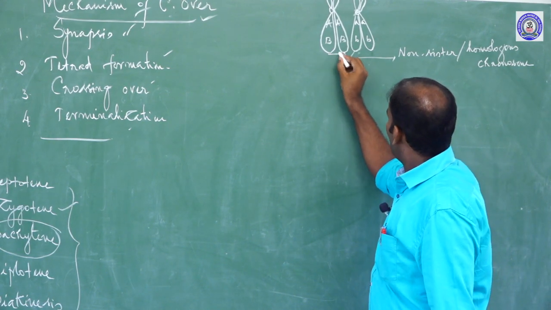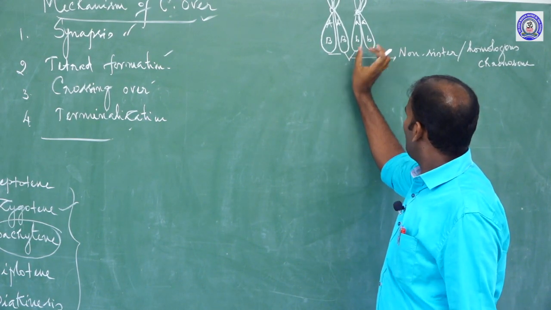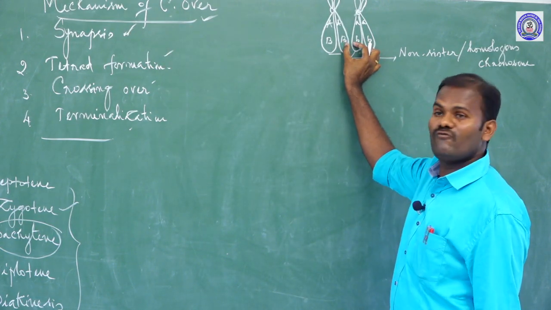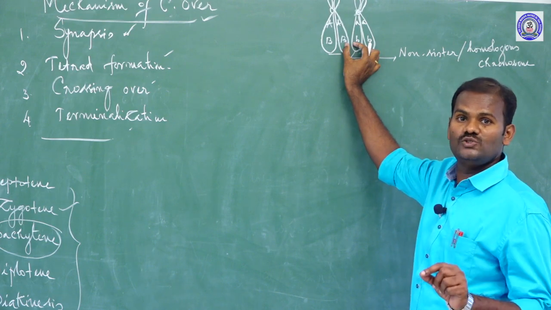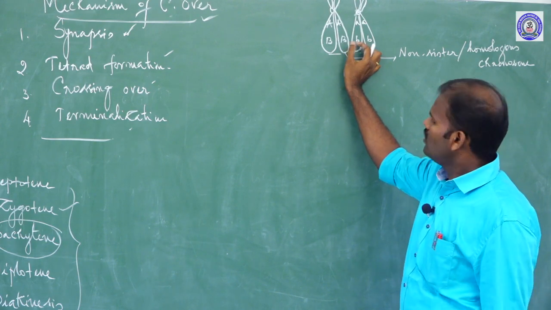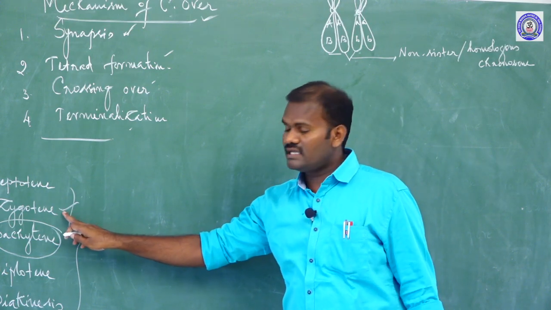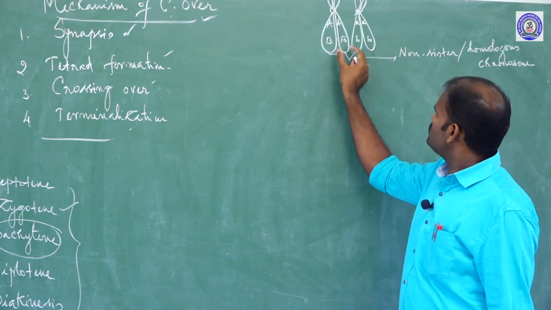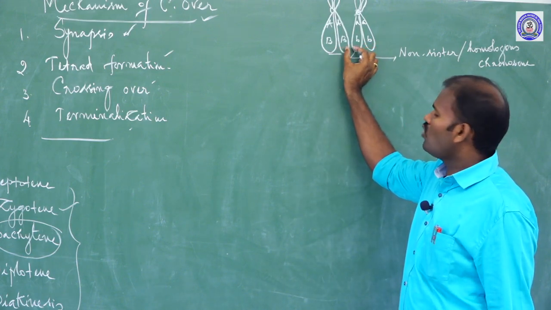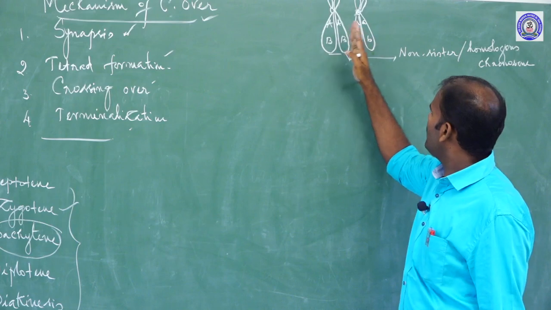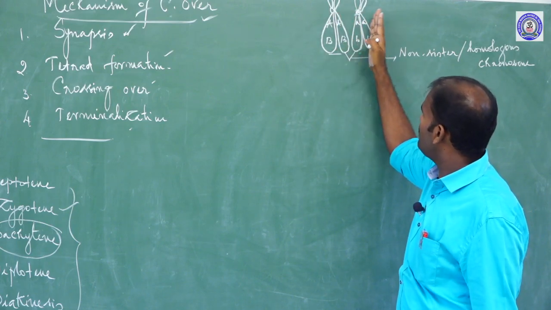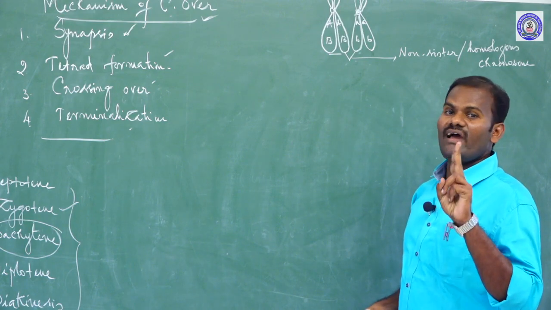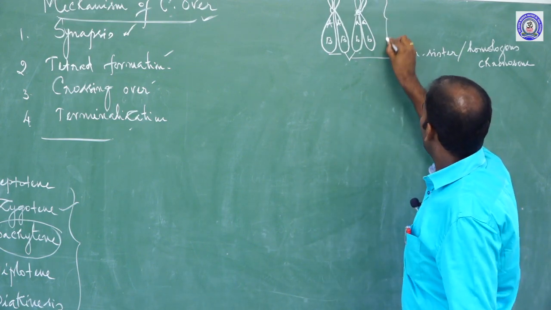See, these two are homologous chromosomes. Then what is synapsis? Pairing of homologous chromosomes. It is initiated during the zygotene stage of prophase 1 of meiosis 1. During this stage, the homologous chromosomes come close and are laid side by side. As a result, bivalent chromosomes are formed. These are called bivalents.